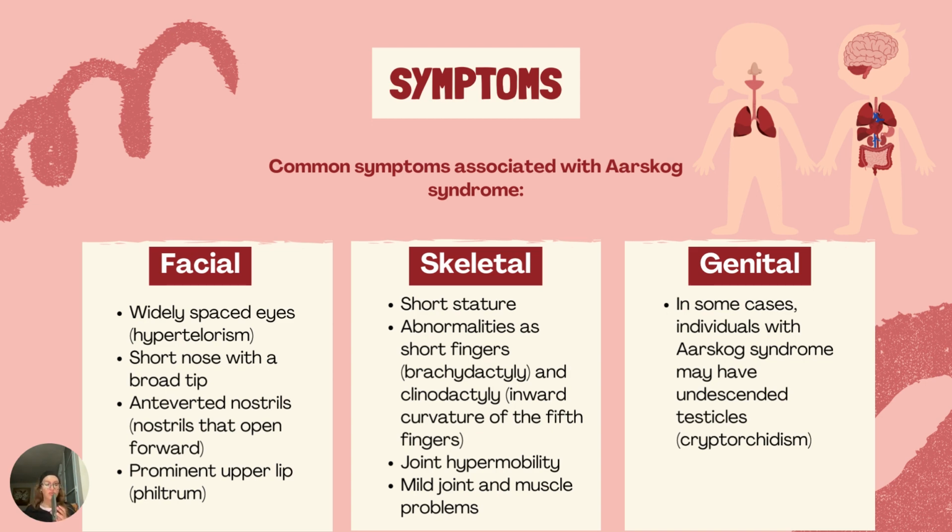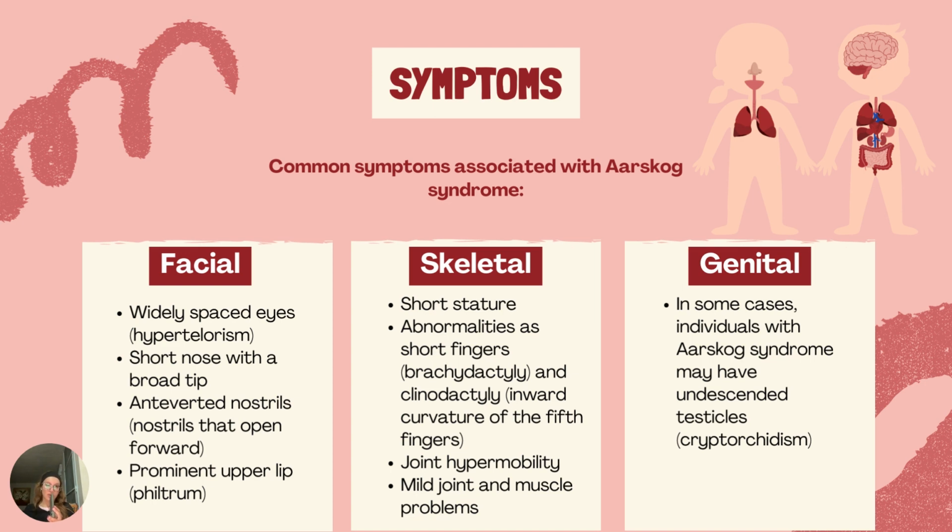The common symptoms are facial, skeletal, and in some cases genital. Facially, we see widely spaced eyes, a very short nose with a broad tip, anteverted nostrils, and a prominent upper lip. Skeletally, we see short stature, abnormalities such as short fingers and clinodactyly, joint hypermobility, and mild joint and muscle problems. In some cases, individuals with Aarskog syndrome may present with undescended testicles, which is a distinctive feature in the genital area.